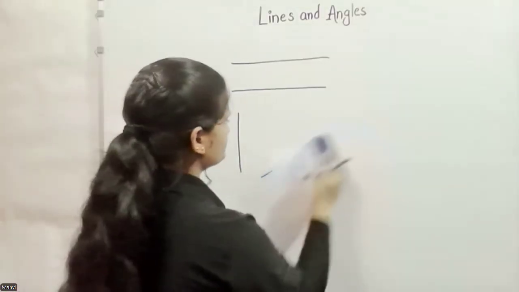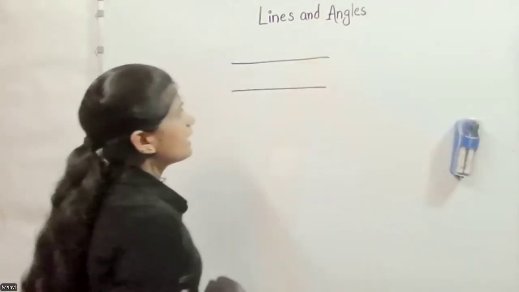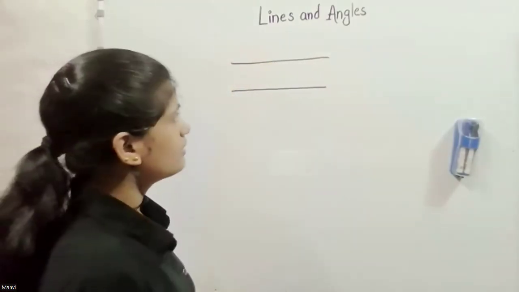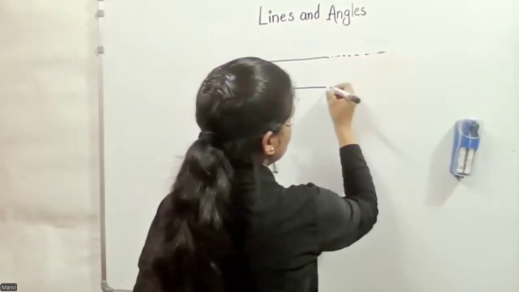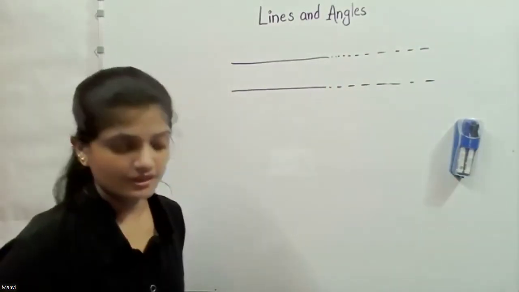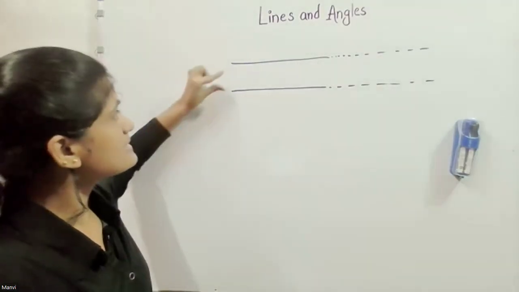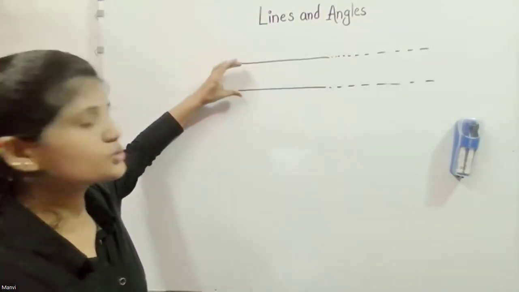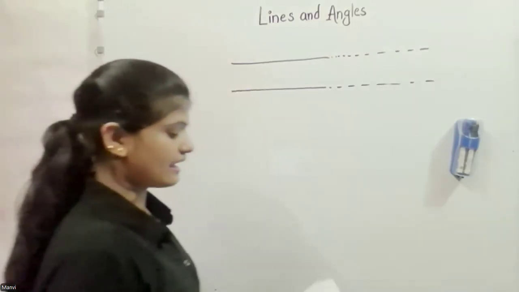So when we have two lines and these two never meet, if we extend them, they still never join. And the main thing is they're always the same distance apart. The distance between these two lines is always equal. Not like this.